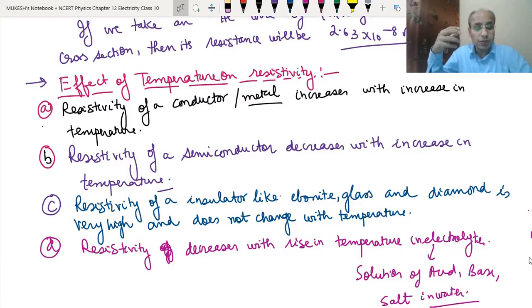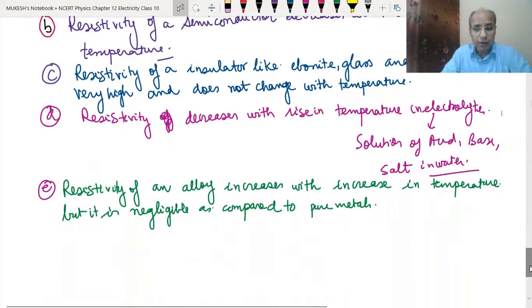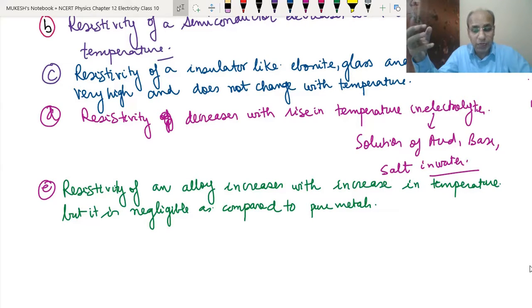Okay, and for insulators, there is no change with temperature, so there will be no change in their resistance also. In the case of electrolytes, the solution of any acid, base or salt in water, the resistivity will decrease. So when they become hot, they conduct electricity in a better way. And in the last, an alloy: there is an increase in resistivity with temperature because an alloy is a mixture of metals, but it is not as much as compared to pure metals.